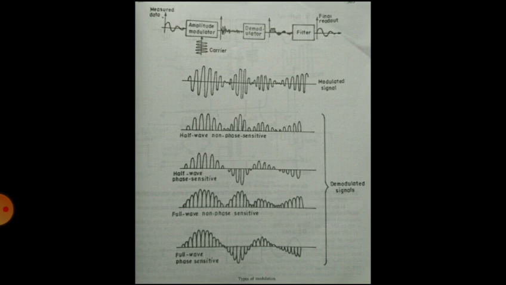The modulated signal is shown, and then there is a half wave non-phase sensitive demodulated signal, then the half wave phase sensitive demodulated signal, then the next diagram is the full wave non-phase sensitive demodulated signal, and the last one is the full wave phase sensitive demodulated signal.